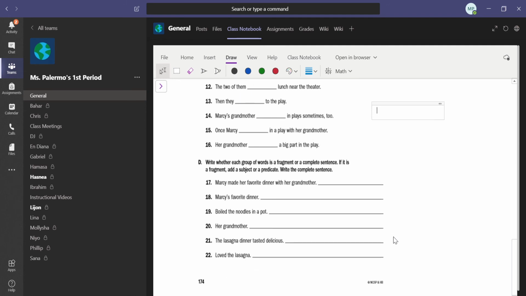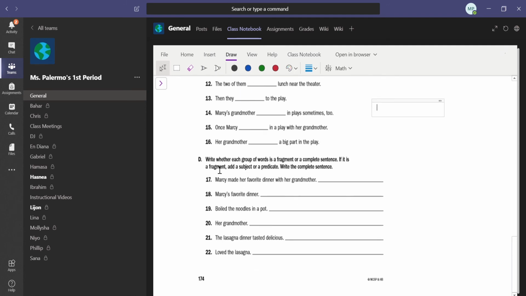Let's keep going. D, you're going to write whether each group of words is a fragment or a complete sentence. So on this line, you're going to write the word fragment or sentence, but if it's a fragment, you have to fill in the missing subject or predicate and then write the complete sentence.